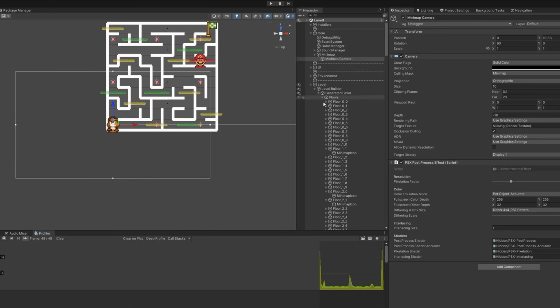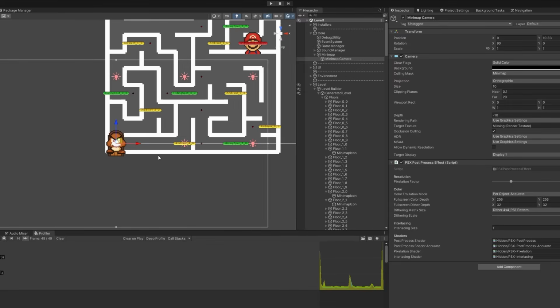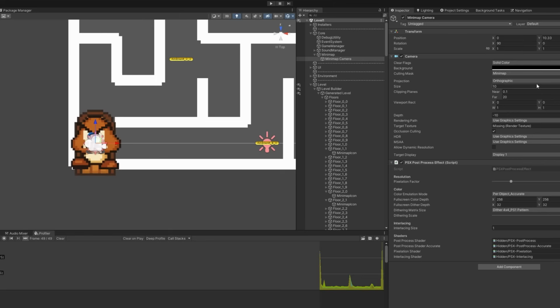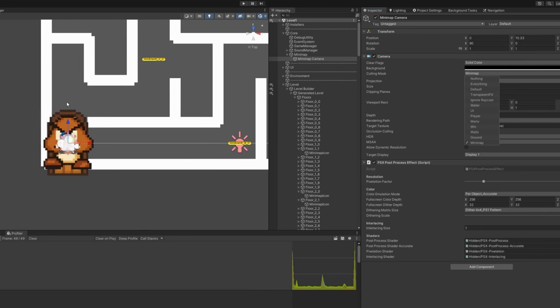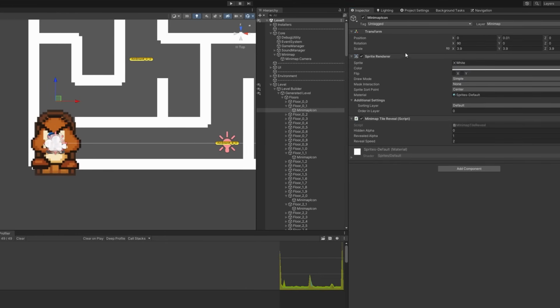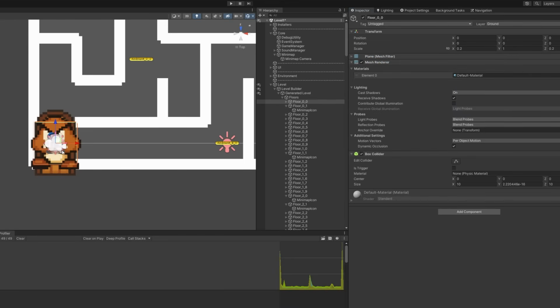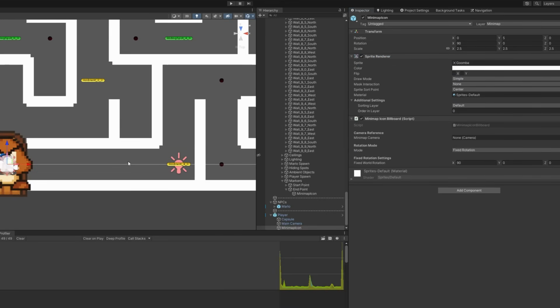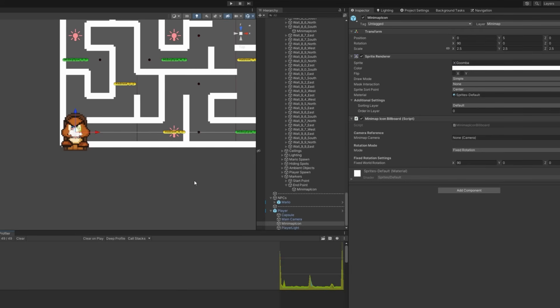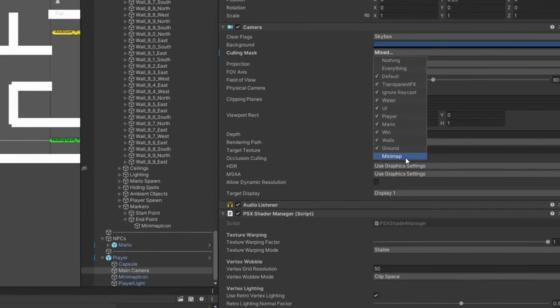I created a secondary camera, positioned it above the level and set the culling mask to a specific layer that only contains the minimap icons. Then underneath each object that will be visible on the minimap, so like the floors, the walls, the player, Mario, etc., I positioned a simple minimap icon that has a sprite renderer. Then I went to the main camera and unchecked this layer in the culling mask so that we don't see these icons inside the game.